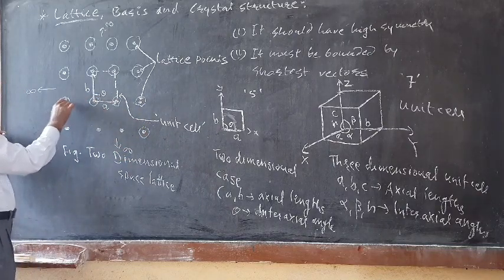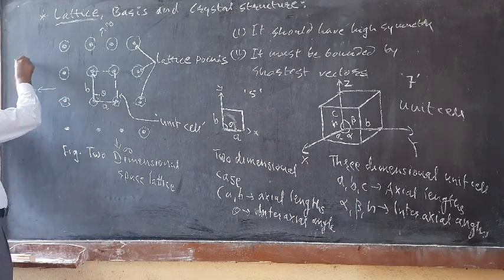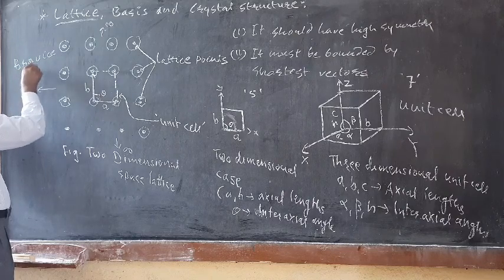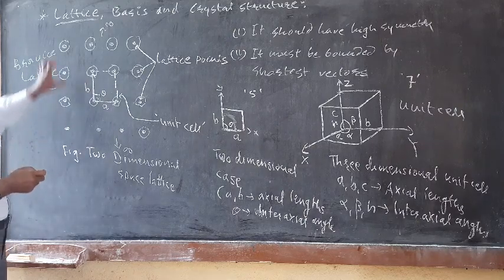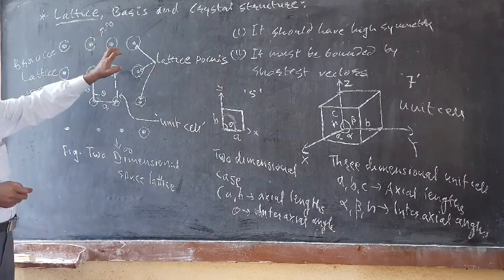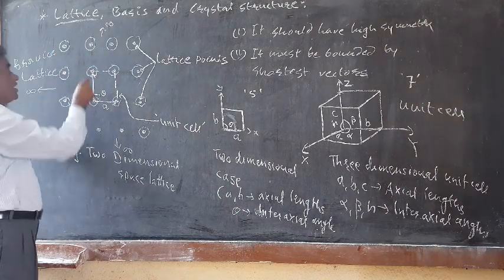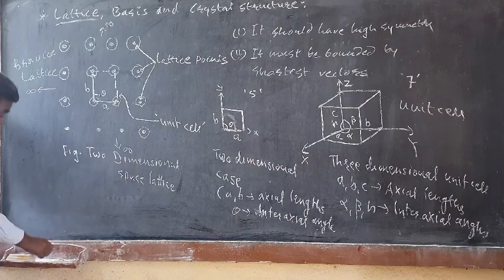If every point is replaced by a single atom, then it is known as the Bravais lattice. While if a group of atoms, not a single atom, is located at every lattice point, then it is called a lattice with basis.